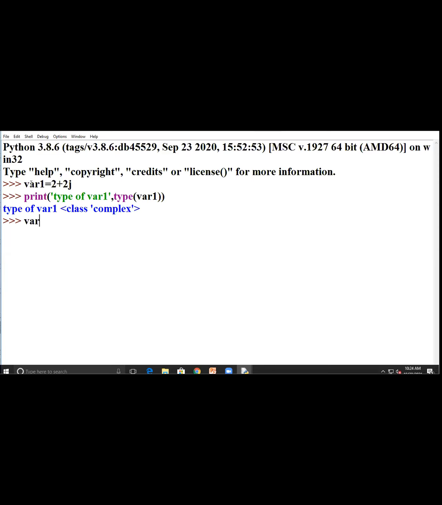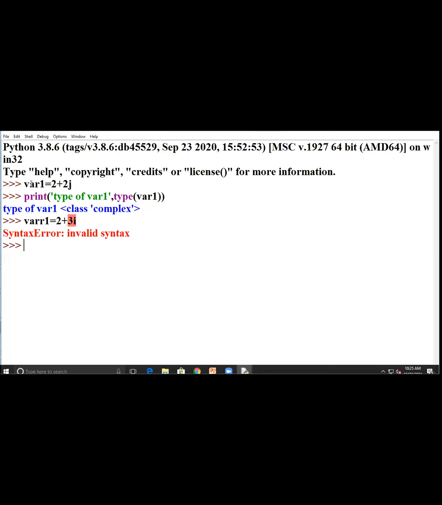But if we take var1 is equal to 2 plus, suppose, 3i, it gives an error. Why? Because i represents the imaginary number. So we have two types of complex number, imaginary and real. We represent real as j and imaginary as i. So i is an imaginary part. Just imagine that part. We can't execute the i, because it means the imaginary part.